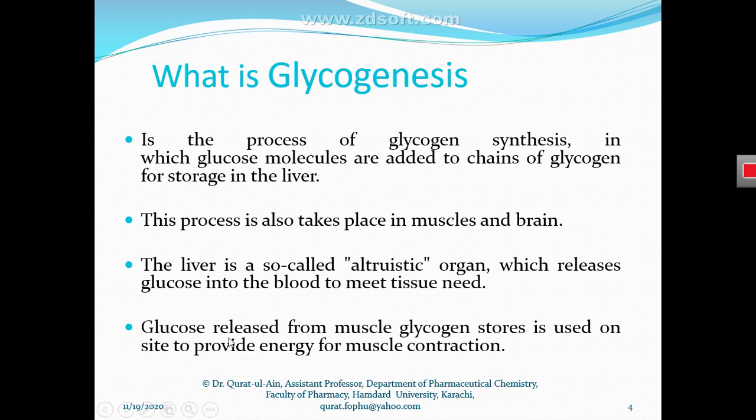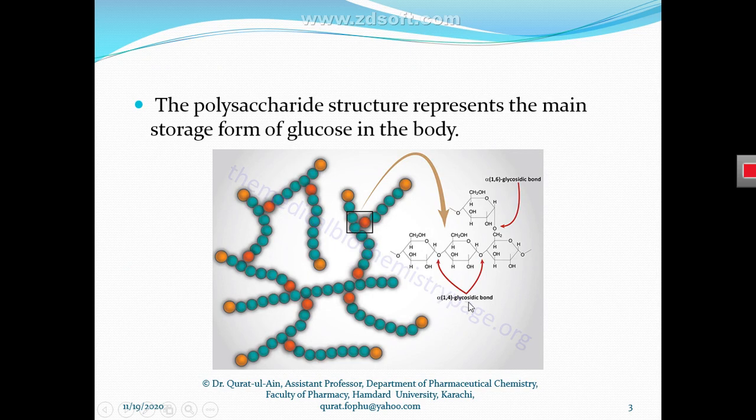So we have discussed on this slide what the process of glycogenesis is. Glycogenesis is the process by which glycogen molecules, these branching molecules, are synthesized. Here we can see one glycogen molecule.